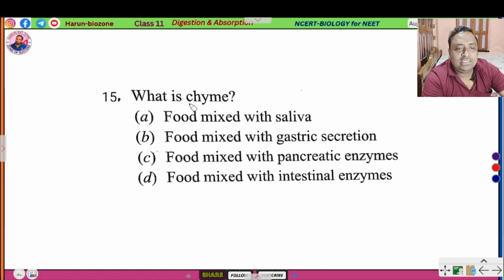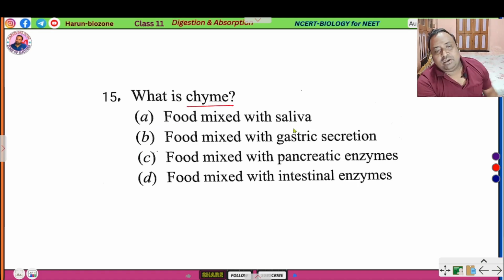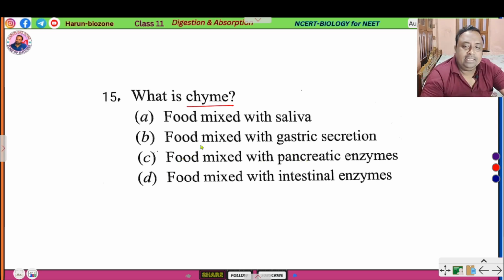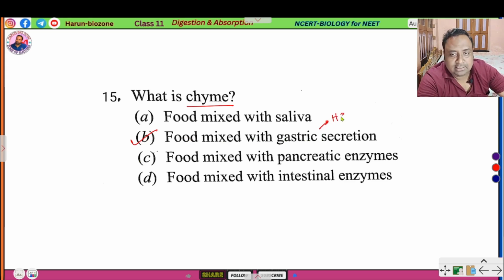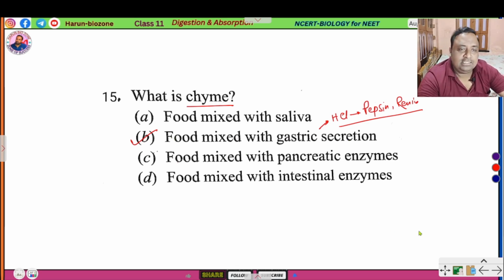Next question. What is chyme? Food mixed with saliva, food mixed with gastric secretion, food mixed with pancreatic enzyme, or food mixed with intestinal enzymes. So chyme is food plus gastric secretion. Because what is gastric secretion? In the stomach, hydrochloric acid is secreted. Hydrochloric acid activates pepsinogen into pepsin and renin. This is a component of gastric secretion, and food mixed with gastric secretion is called chyme.